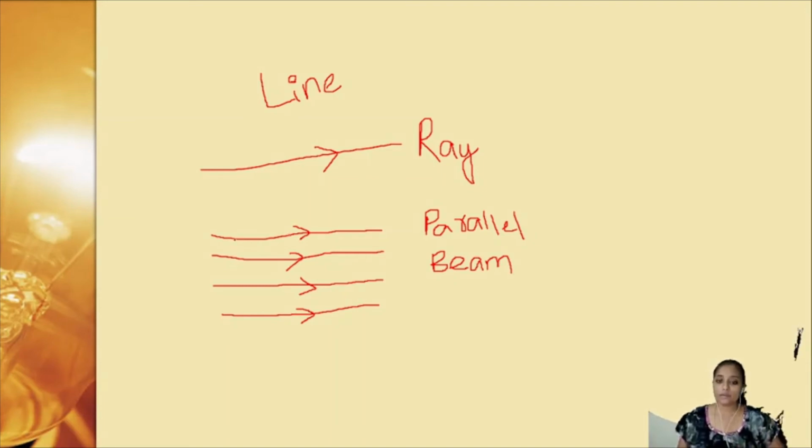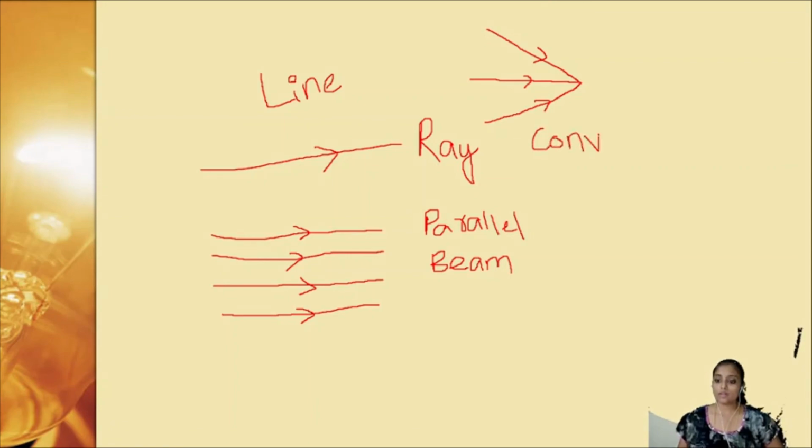Here, the diameter at any point in the parallel beam of light will be the same. Not only this type of parallel beam, we have other types of beams of light also. If the rays of light are coming from different directions and they meet at a certain point, we call this a convergent beam of light.